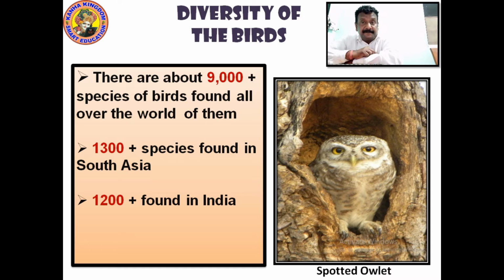How many species? 9,000 species of birds found all over the world in large numbers. 1,300 plus species found in South Asia. Our continent is Asia, South Asia. We're talking about South Asia. We have 1,300 plus species found in South Asia. 1,200 plus found in India.